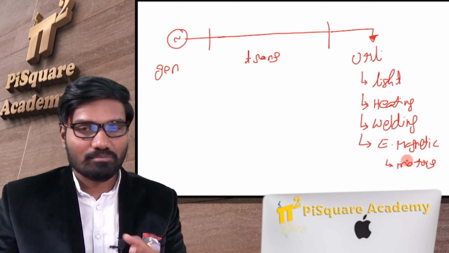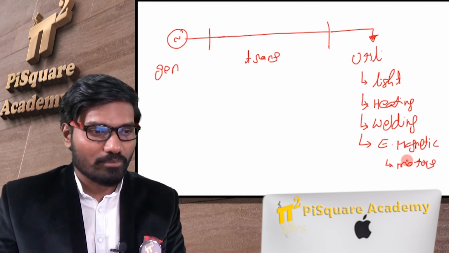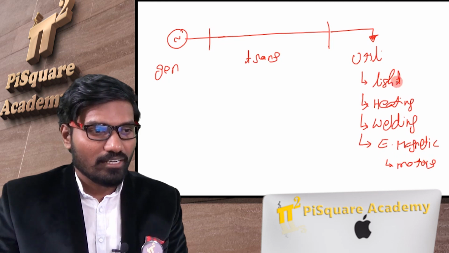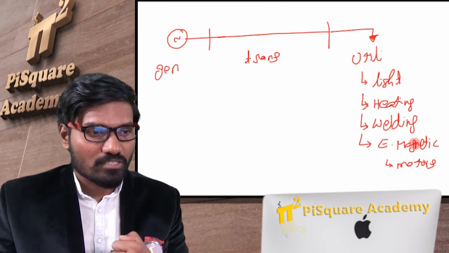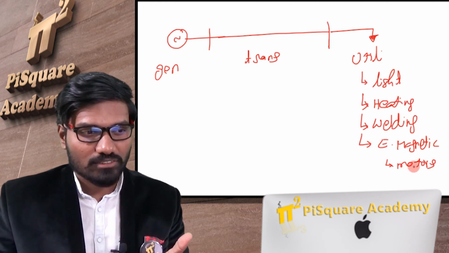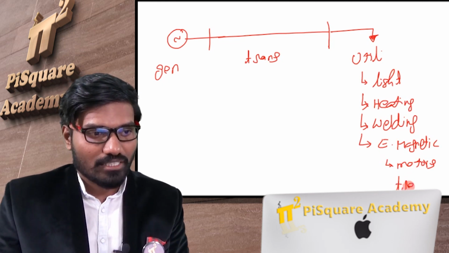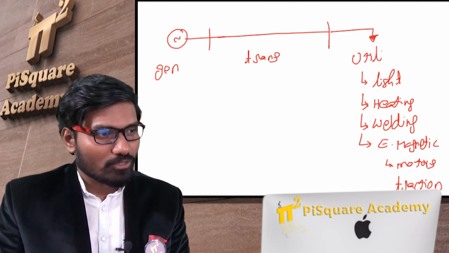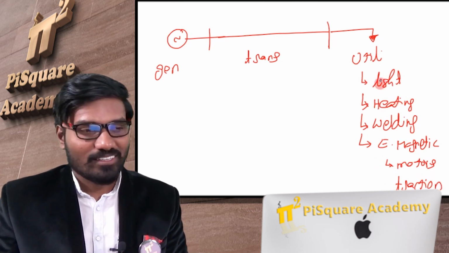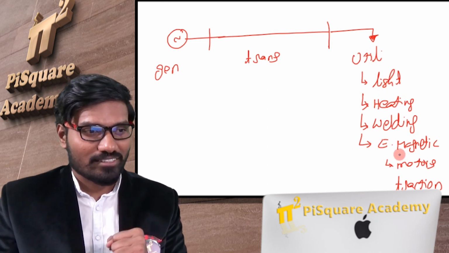Complete machines, motors and all these things will come into this electromagnetics. Maybe traction, you can say electrical traction. They are different. Of course there are many other utilities, but broadly we'll categorize like this.